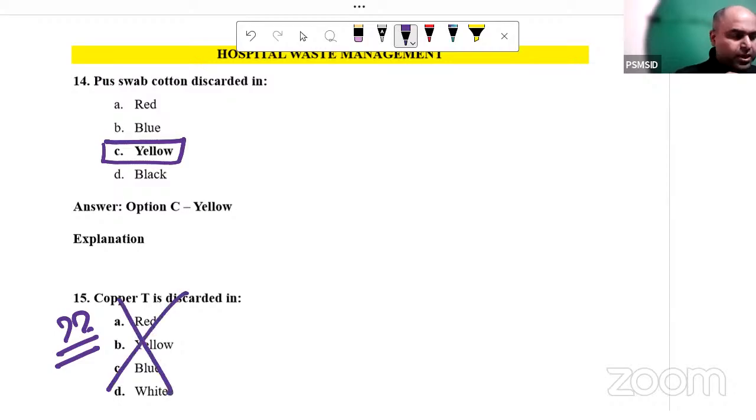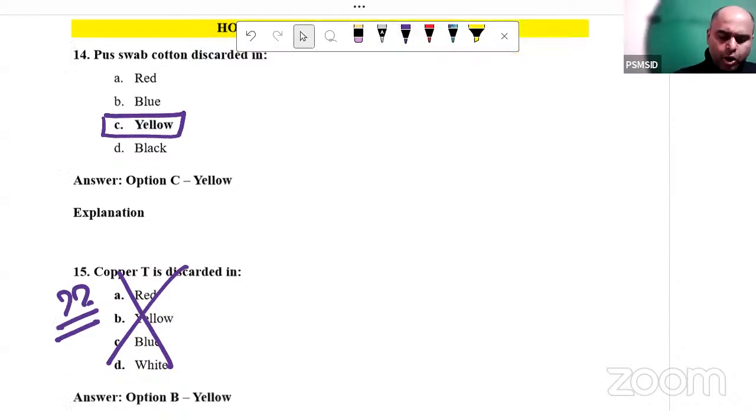Okay, so we cross it. No problem. Medical field setting, no problem. There is no other way. You cannot do an MP slide. You need a microscope here. So without a microscope, you would not be able to do it. Yes, I hope you get it. Done. No problem. I've cut the copper T question.